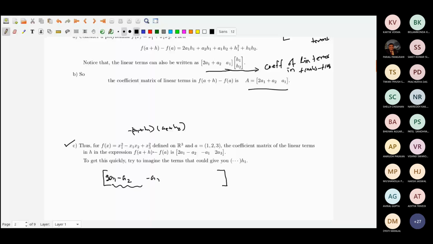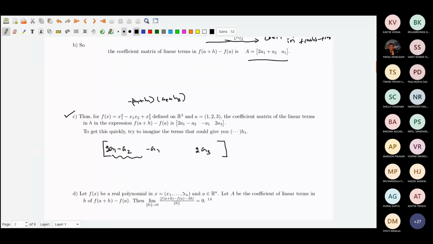And then h3, I will get from the third term only. So that would be 2a3. Okay, so that would be the coefficient of the linear terms in the expression f(a+h) − f(a). Okay, fine enough.